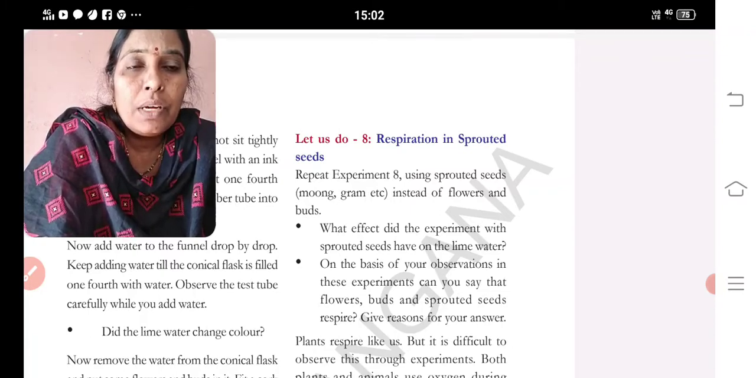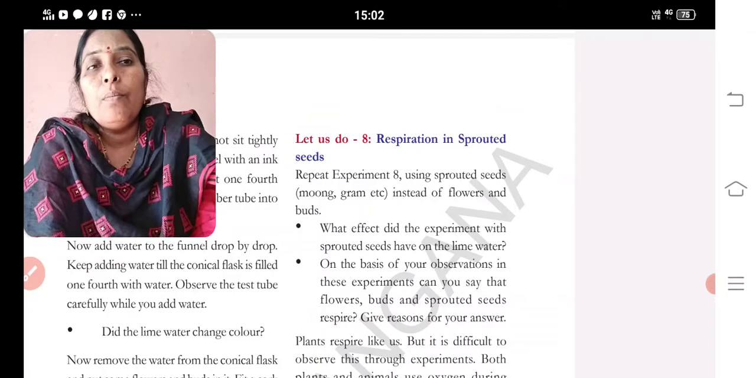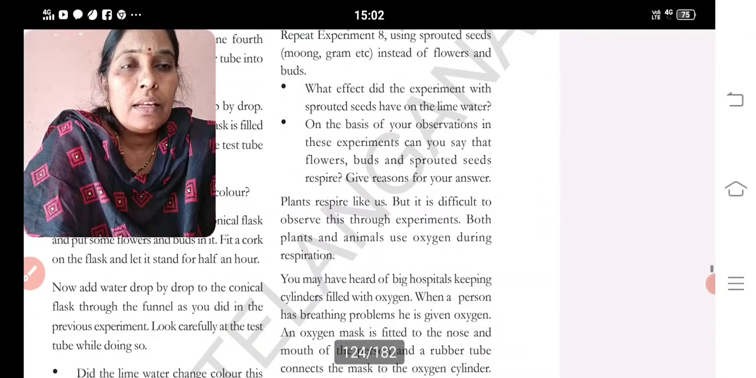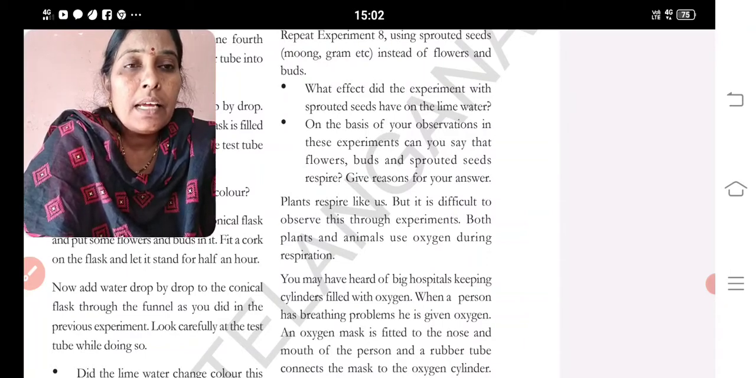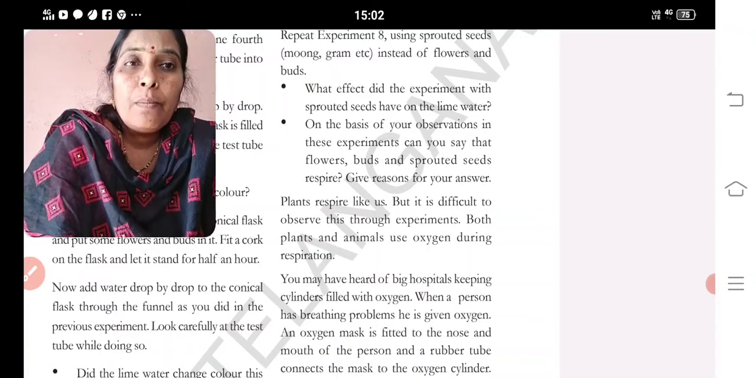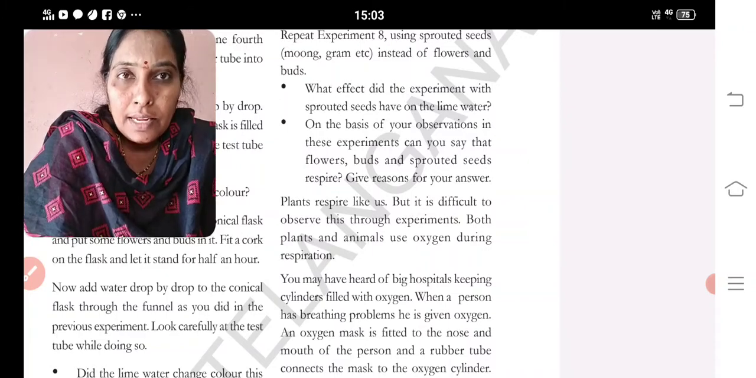What effect did the experiment with the sprouted seeds have on the lime water? On the basis of your observation in this experiment, can you say that flowers, birds and sprouted seeds respire? Give reasons for your answer. Plants respire like us, but it is difficult to observe this through experiments. Both plants and animals use oxygen during respiration. Not only human beings, plants as well as animals also respire, taking in oxygen and using oxygen during respiration.